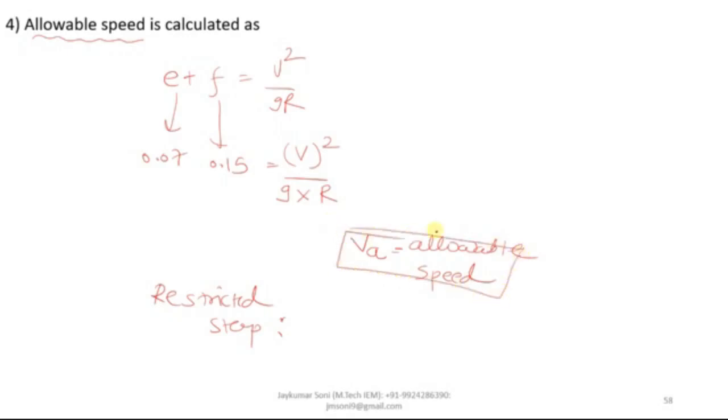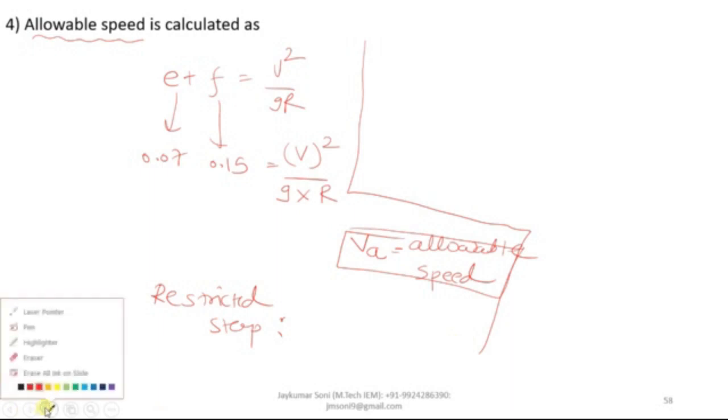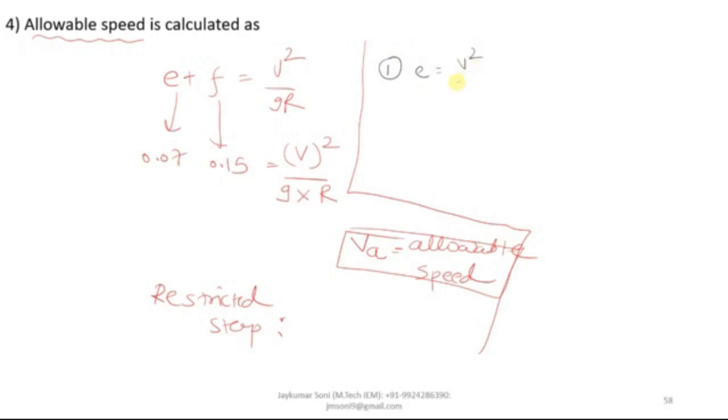So this is how the particular operation of designing of super elevation takes place. Now let me brief you about the steps. First, you will calculate the value of E by putting this equation. Then you will observe the obtained value of E. If the value of E is less than 0.07, then it is true. But if it is more than 0.07, then it is wrong.